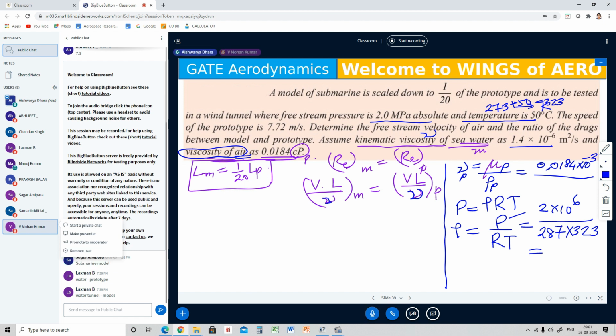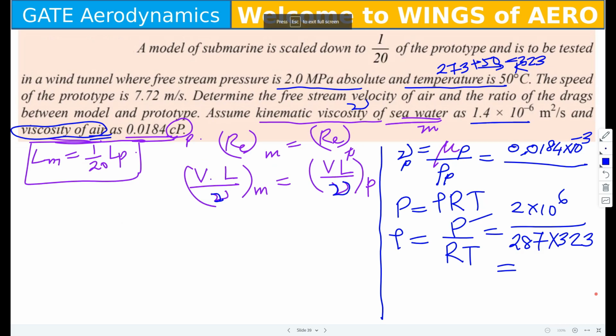So as I was telling in the morning, there will be some problems which you have to implement in terms of thermodynamics. Here you see we are applying a wide role of thermodynamics. So you must understand this equation to predict the density. Once you know the density, you substitute over here, you will get the nu. After knowing the nu, you have the values.